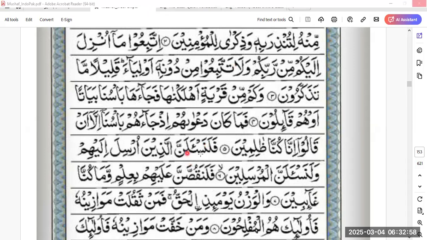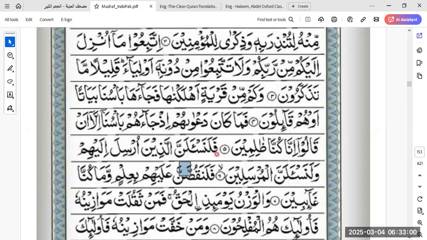All right, nas'alu. So fa is here a connector again. This would be harf istinaf, the continuation of the same, like so or and. So this lam with the fatha and the noon at the end, this is emphasis, right? This is noon thaqila, right? And it is nas'alu. Now tell me, nas'alu is what? Just like we have yafa'alu, tafa'alu, afa'alu, and nafa'alu. So because it was nas'alu and it got a fatha here, just like yafa'alu, when we connect the noon thaqila to it, it converts into a fatha and becomes mabni.